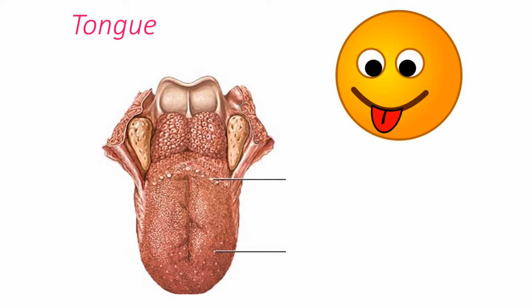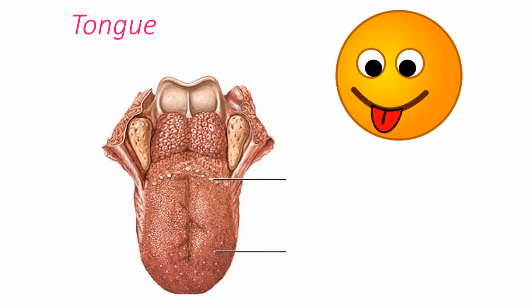The entire tongue is divided into the ventral two-thirds and the dorsal one-third. The ventral two-thirds gives the oral part and the dorsal one-third gives the pharyngeal part. So, due to its development, the tongue has two parts, an anterior part and a posterior part.